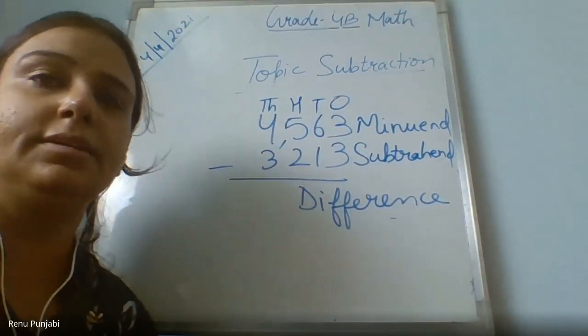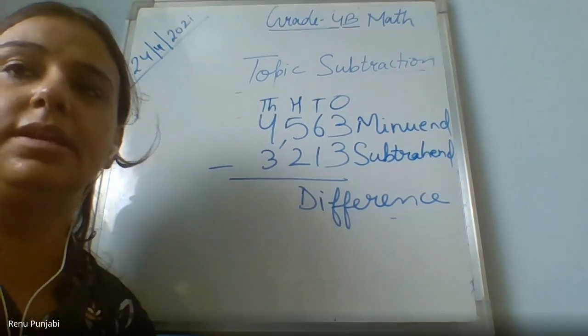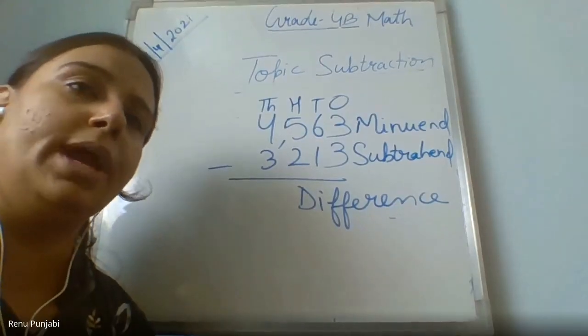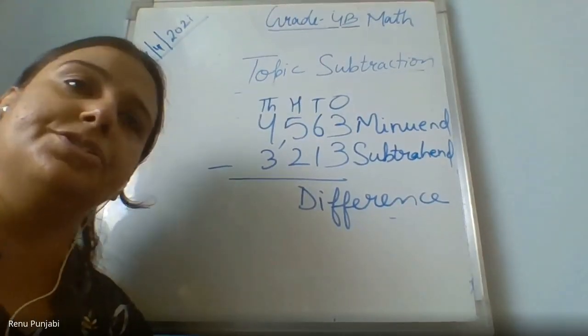Yes, Dhwani, please ask. Ma'am, in word problems we write that these chocolates remain of total, and I am confused in that. Total, altogether, or addition?